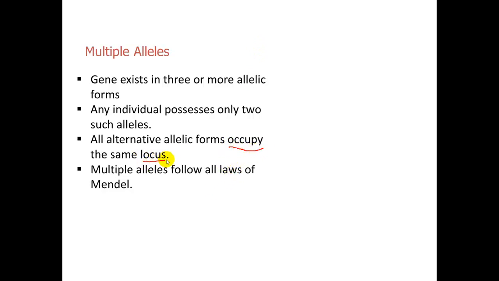So what exactly is a locus? If I draw a homologous chromosome, let it be a capital T here and a small t here. So this position of the allele is actually called a locus.